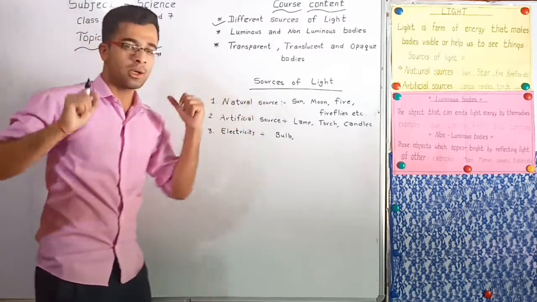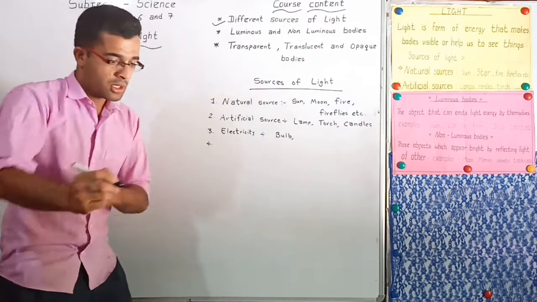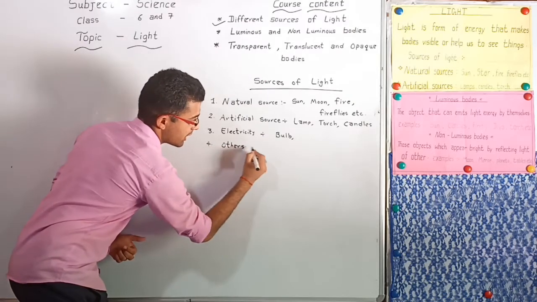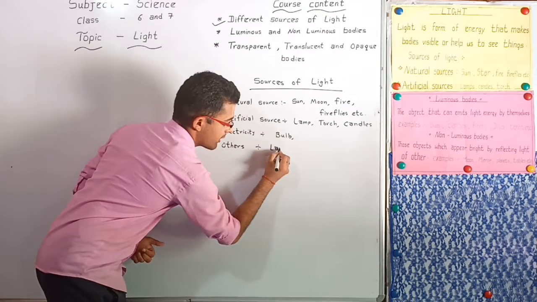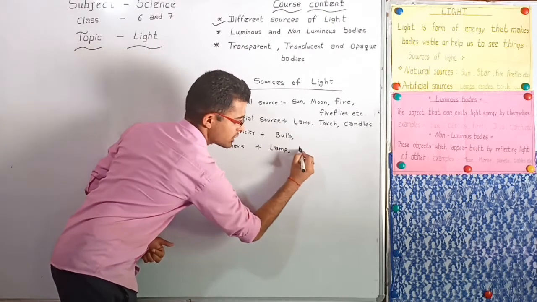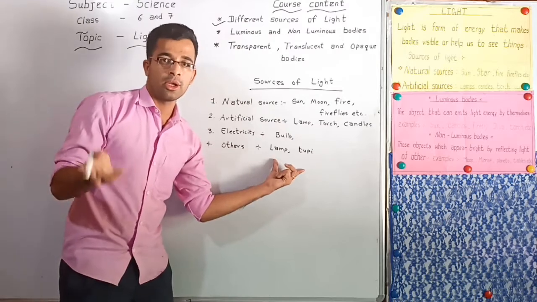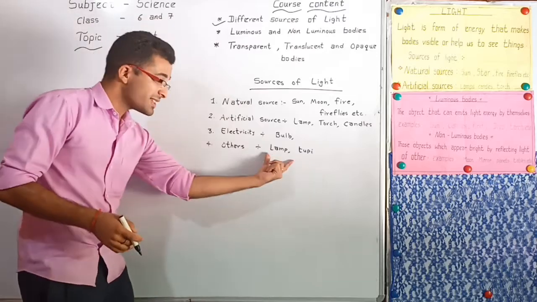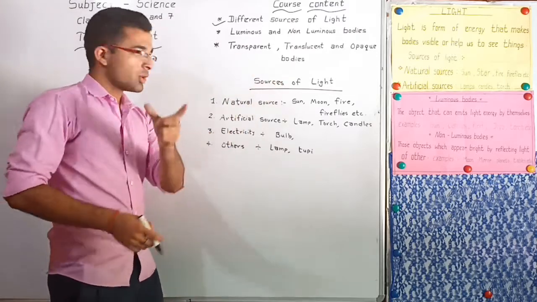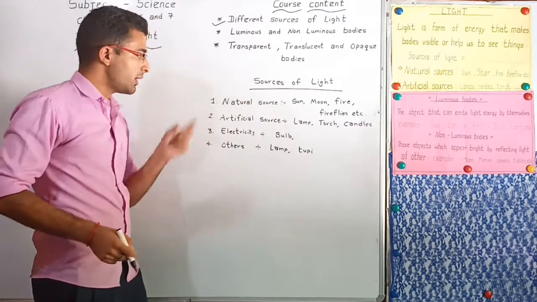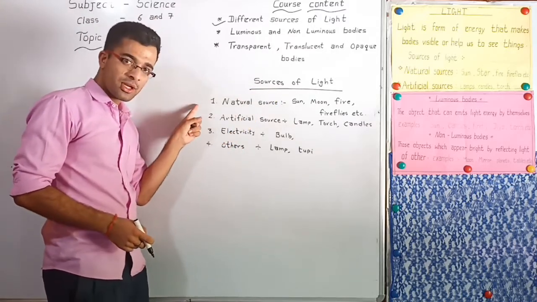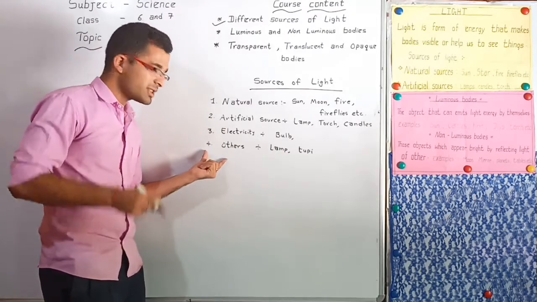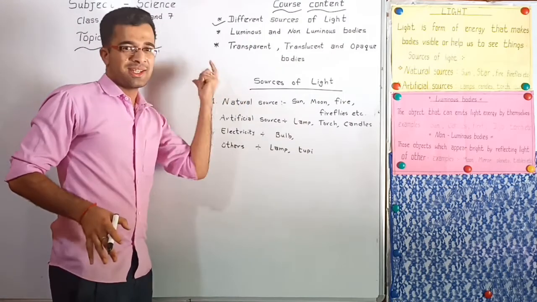Source of light. Okay students, next, fourth, other sources. Other sources are like a lamp, like a tupi. These are all used at our local level. In our place we use lamp, tupi while there is no light. So this is also one source of light. I hope you understood about different sources of light. There are four types of source. First one is natural source, another one is artificial source, next one is electricity, and last one is other types of source. I hope you understood this topic very well.